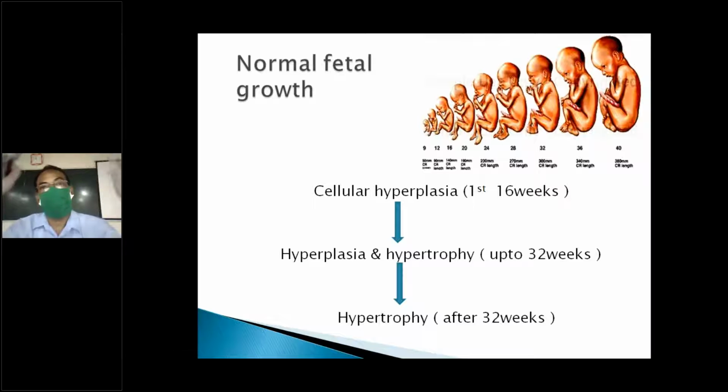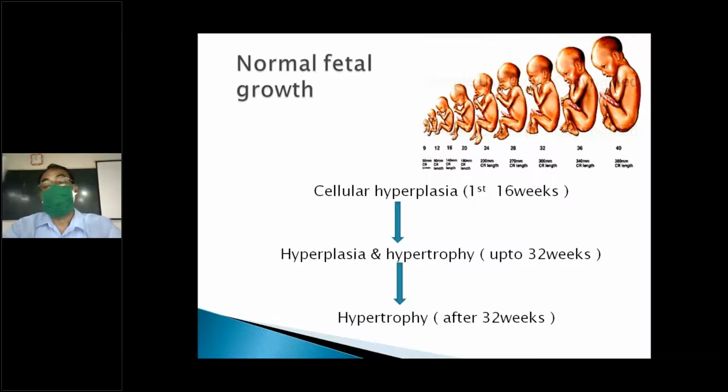Mainly, growth depends upon whatever the mother is consuming. From the nutrition and diet she gets, whether it is consumed properly in the form of oxygen, glucose, and amino acids. These are the main three things required for fetal growth: oxygen, glucose, and amino acids. These are the main factors which determine the baby's growth and weight.